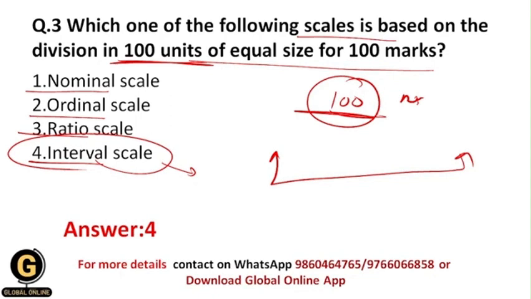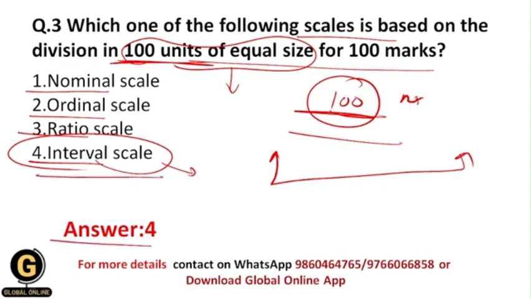Here there are 100 marks and you are going to divide these 100 marks into 100 equal units. So the 100 units of equal size mean that the intervals are equal, and as well there is no true 0 point. That's why the scale based on this division is the interval scale, and your correct answer should be 4.